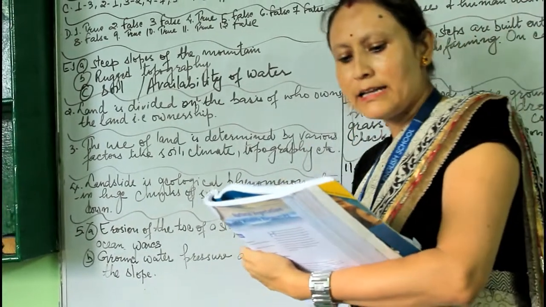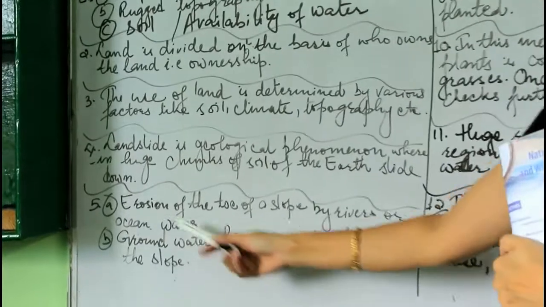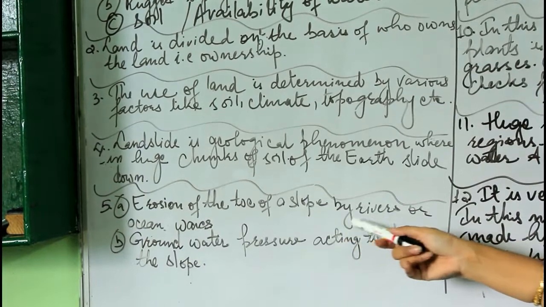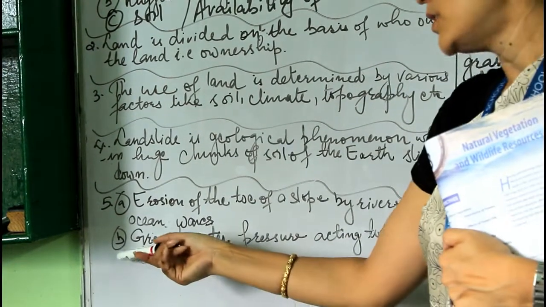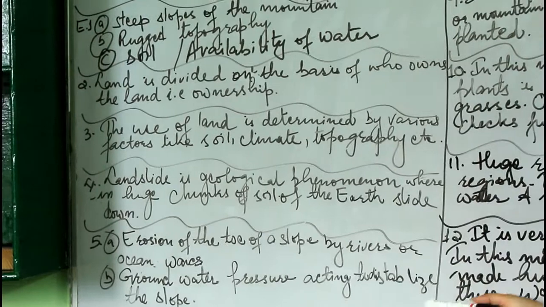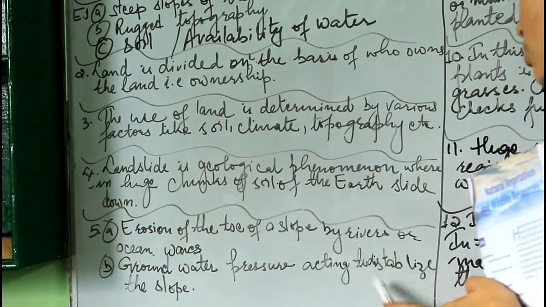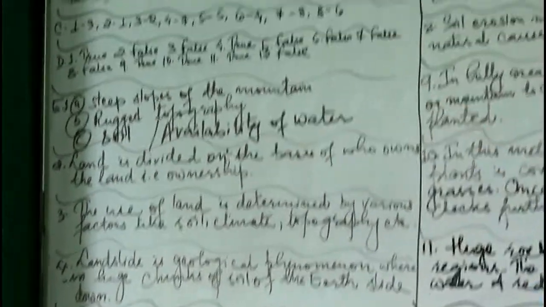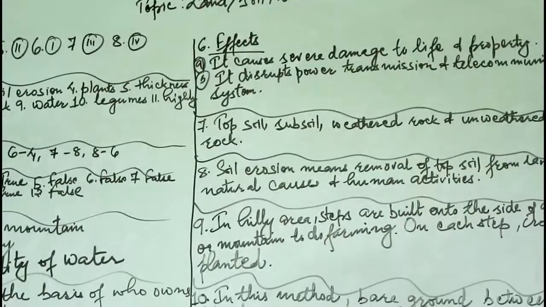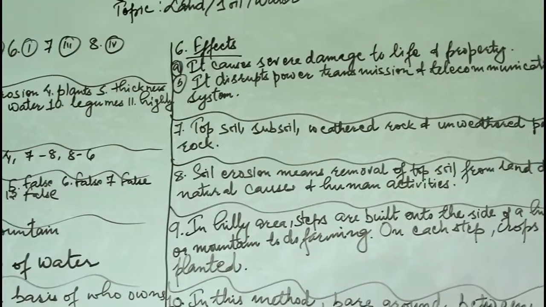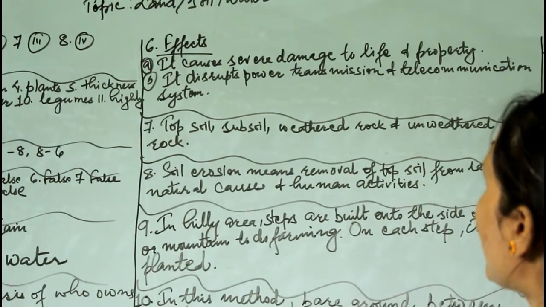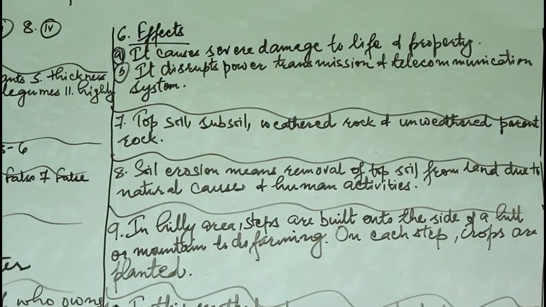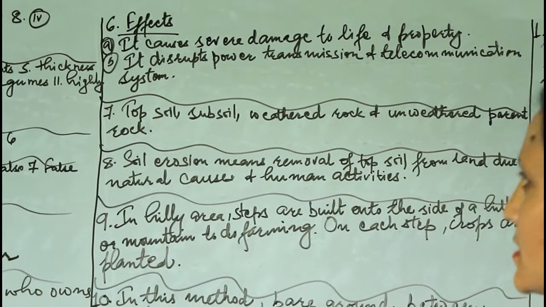Next, number 5, list the natural causes of landslide. Number 1, erosion of the toe, meaning the base of the slope, by river or ocean waves. Number 2, groundwater pressure acting to destabilize the slope. Question number 6, write down the 3 effects of landslide. It causes severe damage to life and property. It disrupts power transmission and even telecommunication systems.